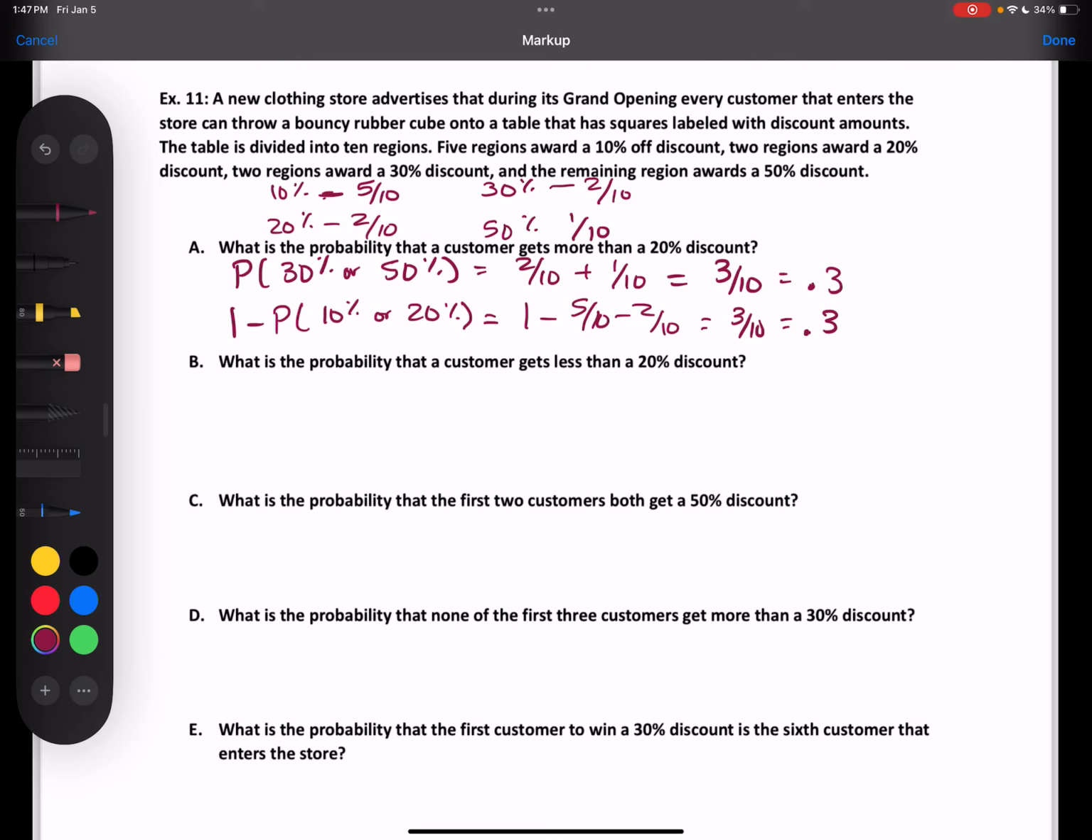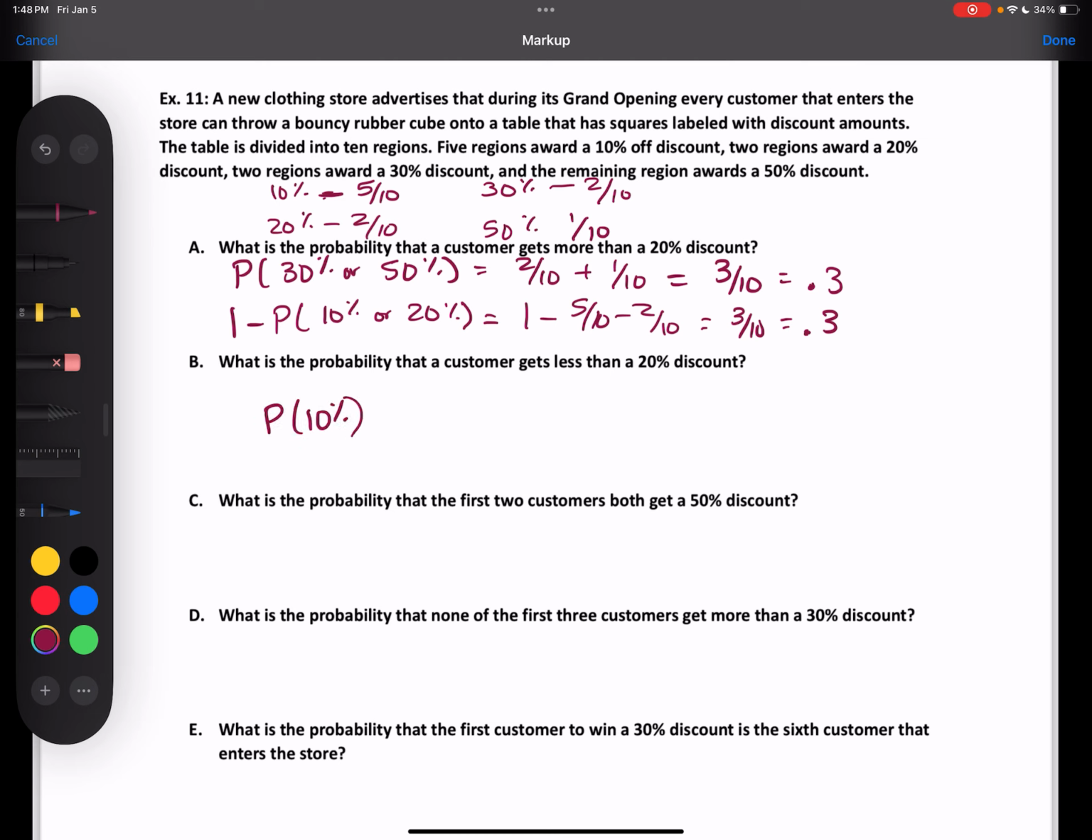Okay, what is the probability that a customer gets less than a 20% discount? What does that mean? Less than 20%. So it'd be the probability of 10. So that's just the probability of 10.